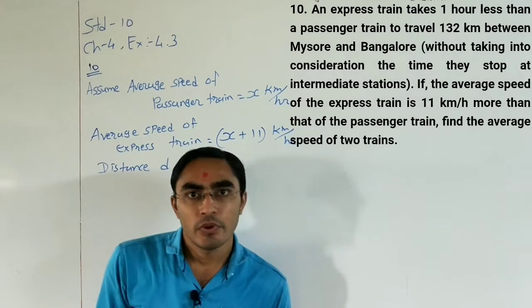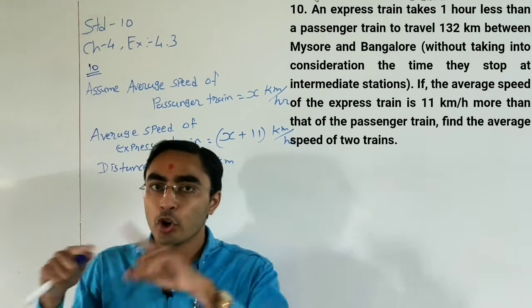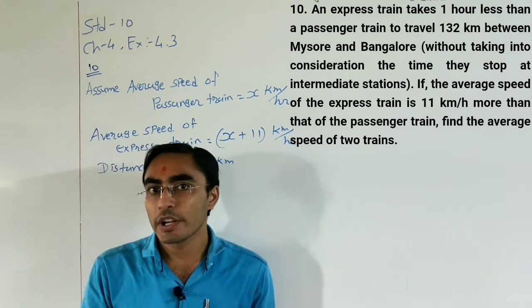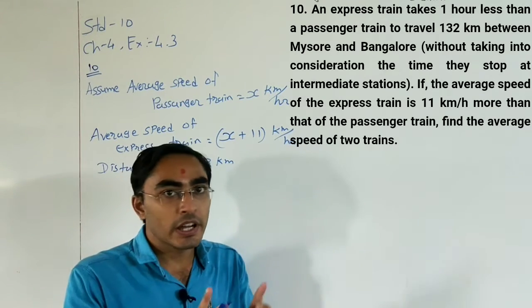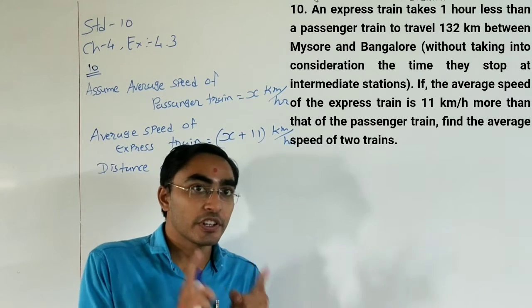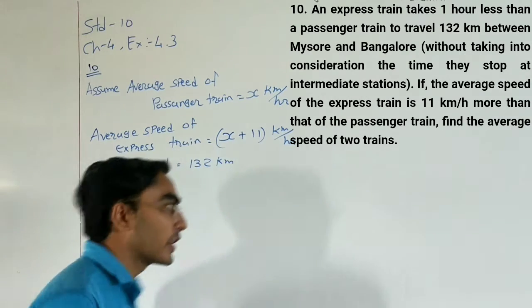Now, what do we know about distance, time and speed? First of all, again read the question: an express train takes 1 hour less than the passenger train.